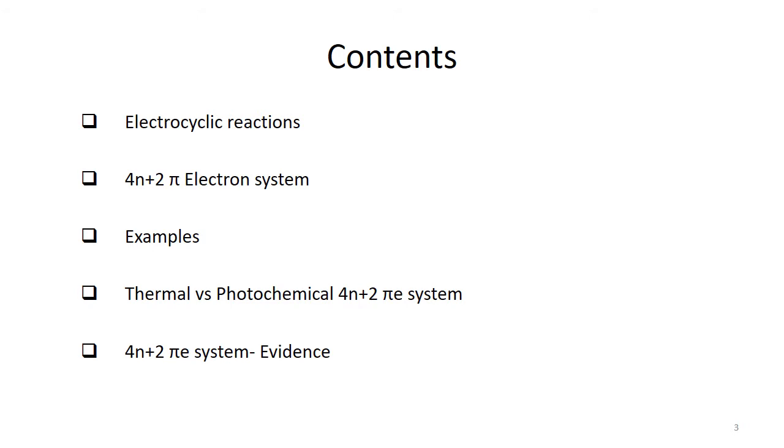And there are further some practical evidences in favor of 4n plus 2 pi electronic system involved in the pericyclic reactions, but we have some selection rules. We already drew them from symmetry operations too. That symmetry has always been meant during a particular pericyclic reaction. So we shall see that these evidences also support the same selection rules.